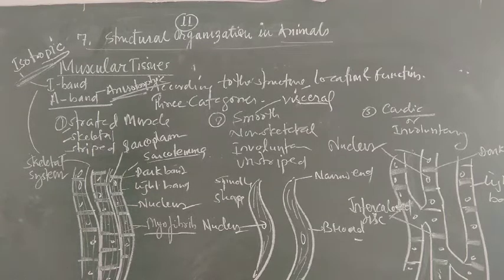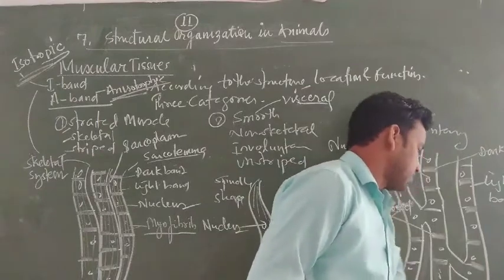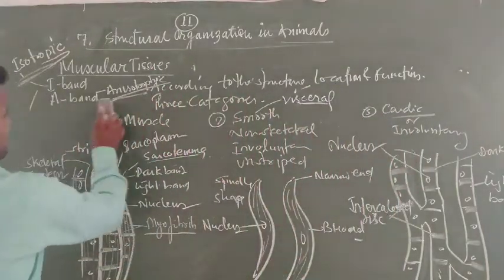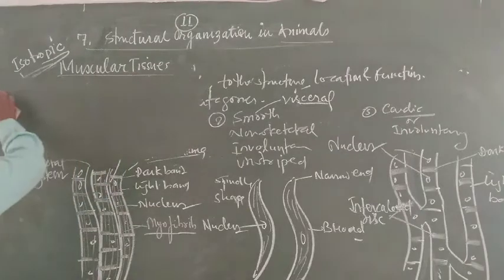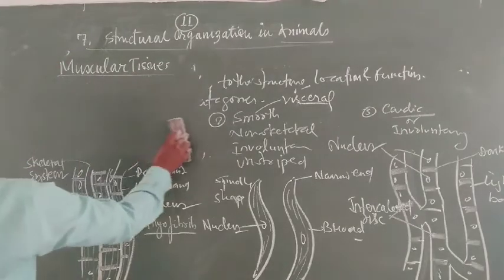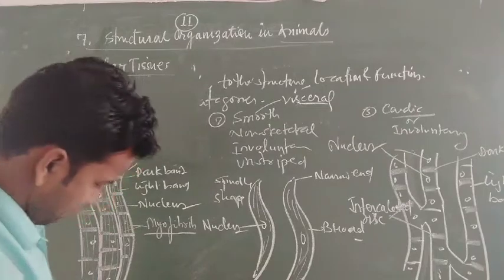Structurally, the myofibril is basically made up of A band and I band. Within the I band is a dark line, the Z line, and within the A band is a line called the H line. The H band is also found, and the area between Z lines is called the sarcomere. Now the striated muscles have all four bands, and you must note these points. I am going to write here.